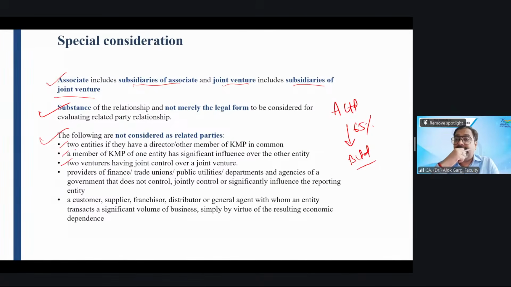No, sir. Whether the two venturers will become related parties? The answer is no. You know why no?